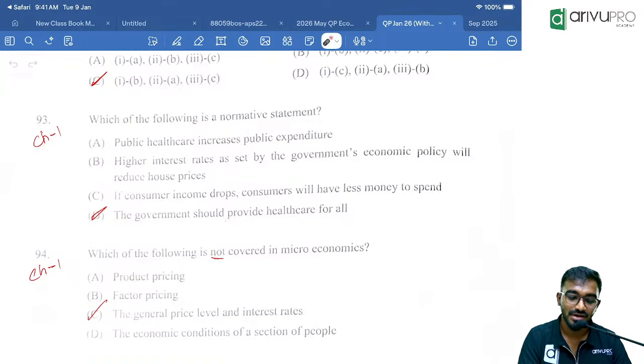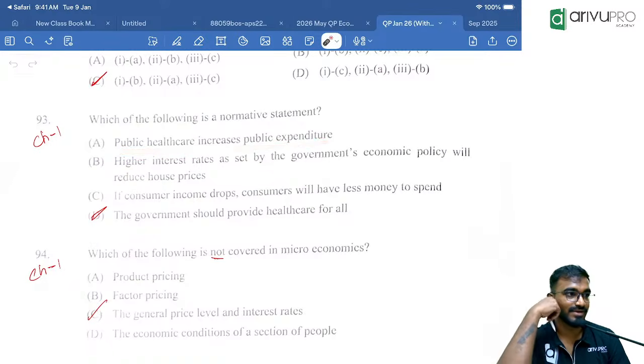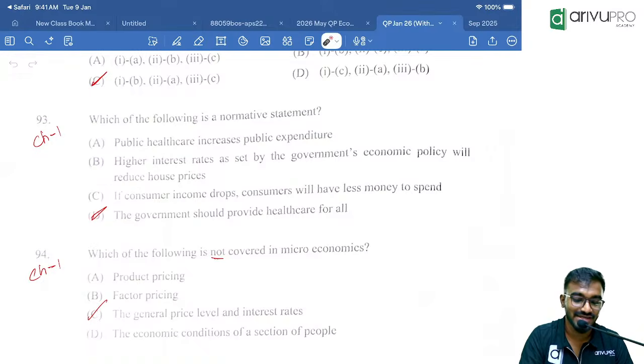Now read it. Public health care increases the... It is a fact. Next, high interest rates are set by the government. Economic policy that will cause an effect. What is it? Cause. Next, if the income of a consumer drops, there will be less money to spend.